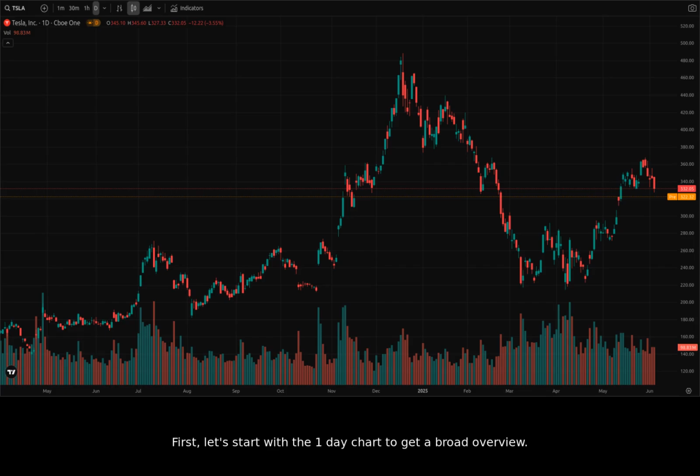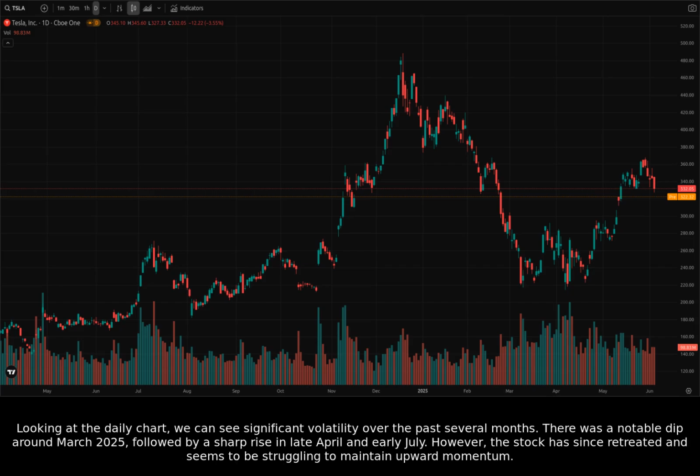First, let's start with the one-day chart to get a broad overview. Looking at the daily chart, we can see significant volatility over the past several months. There was a notable dip around March 2025, followed by a sharp rise in late April and early July. However, the stock has since retreated and seems to be struggling to maintain upward momentum.